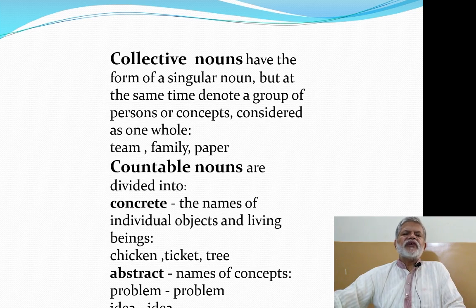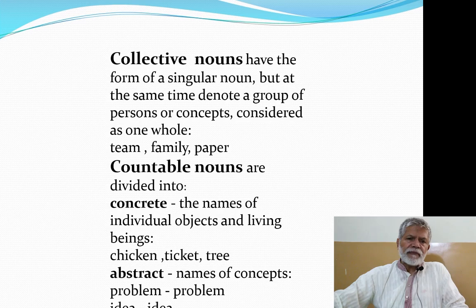For example, when we say team, now team as a word is singular, but we know that all teams consist of different players, a number of players. Similarly, family is a singular noun, but every family has 2, 4, 6 persons.